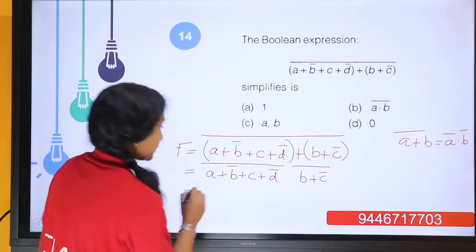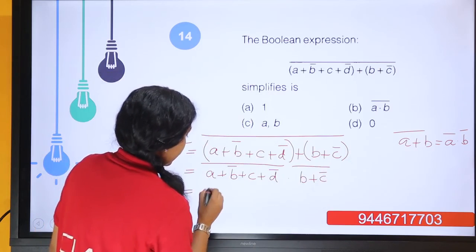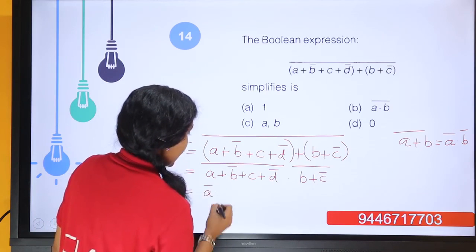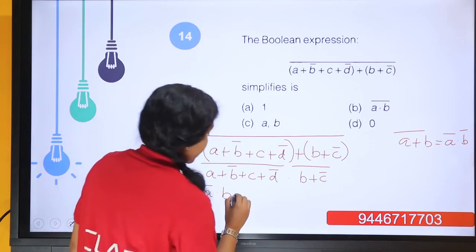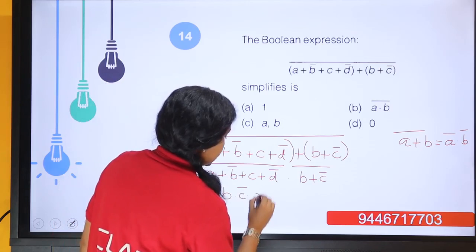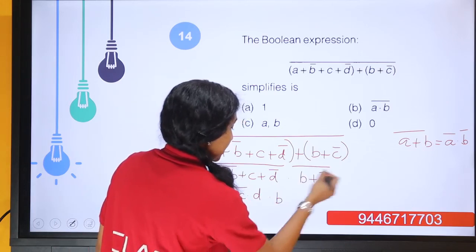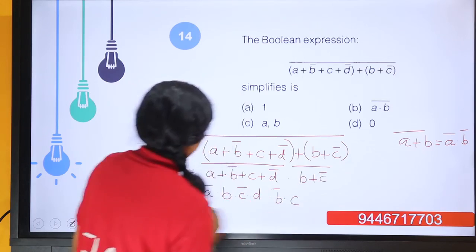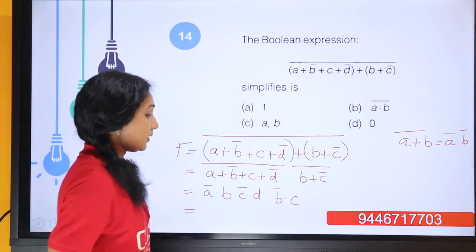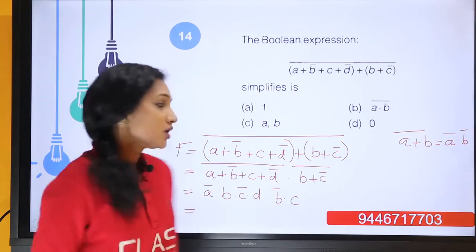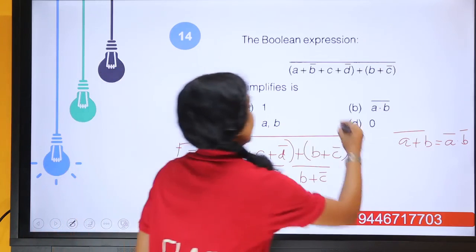Again applying De Morgan's law, it becomes A complement and B complement, the whole complement becomes B itself, and C complement and D, and B or C complement becomes B complement and C, right? Here we have B and B complement, C and C complement. B and B complement is 0, so the entire term becomes 0. So the answer is option D, 0.